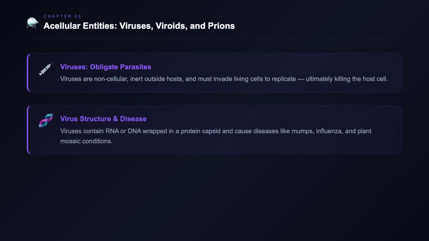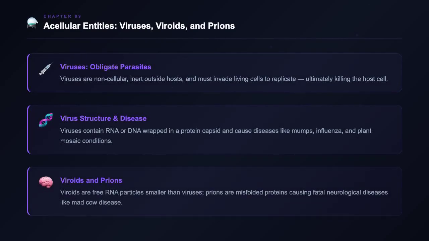Viruses are non-cellular organisms that exist as inert structures outside living cells. They are obligate parasites, requiring host cells to replicate and ultimately kill the host cells. The discovery of viruses began with Dmitry Ivanowski in 1892, and later M. W. Beijerinck named them virus in 1898. Viruses consist mainly of proteins and contain genetic material, either RNA or DNA, protected by a protein capsid.